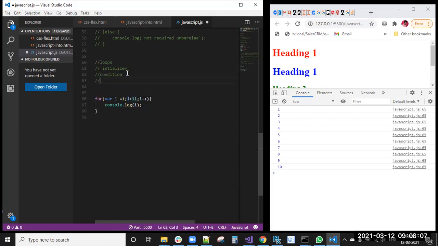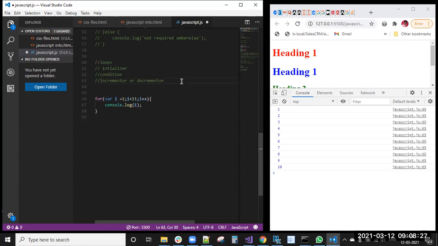The third one is the incrementer or decrementer. Here i plus plus, right? What is this i plus plus?